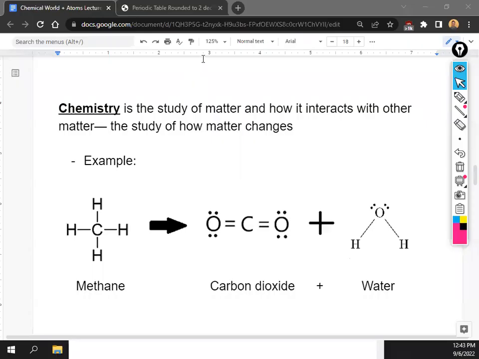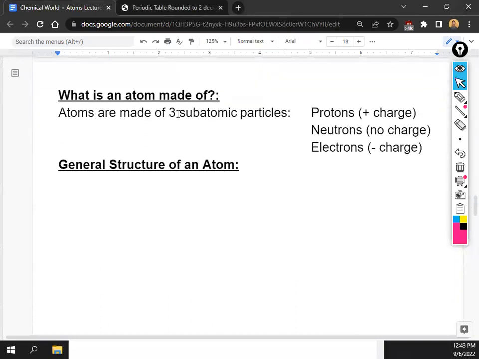All right. Okay, so let's talk about atoms. Atoms are made out of 3 subatomic particles. Please write this down. This will actually be a question on your assignment today. Okay, atoms are made of 3 subatomic particles. Subatomic just means smaller than the atom. So basically, atoms are made out of 3 different things.